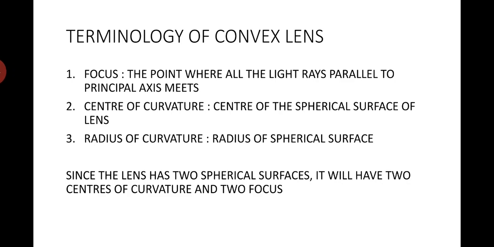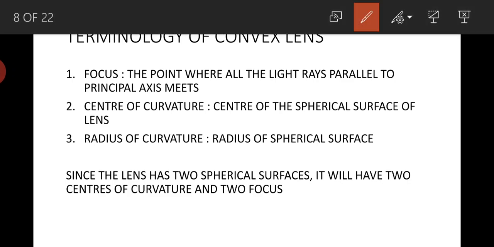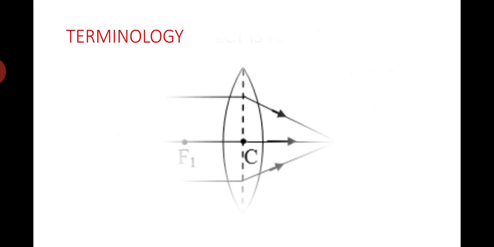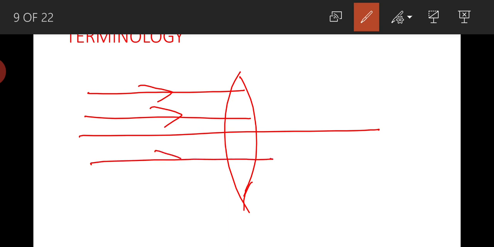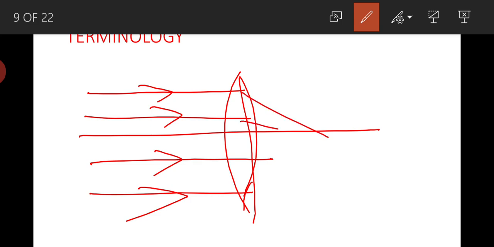Now let us see the terminology of a convex lens. First one is focus. Focus is a point where all the light rays parallel to the principal axis meet. For example, if you take a convex lens, and light rays come from infinite distance, that is, light rays coming parallel to the principal axis fall on the convex lens, then all these light rays will meet at a point. That point is called the focus.